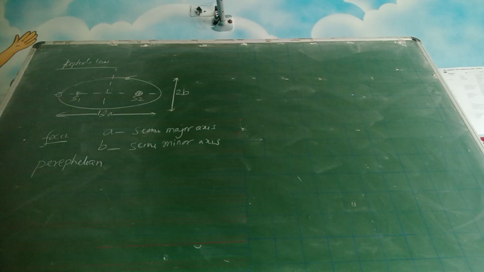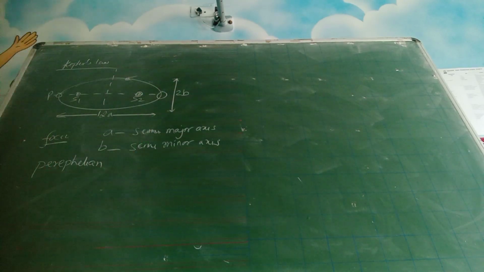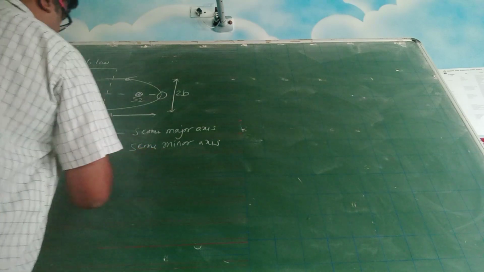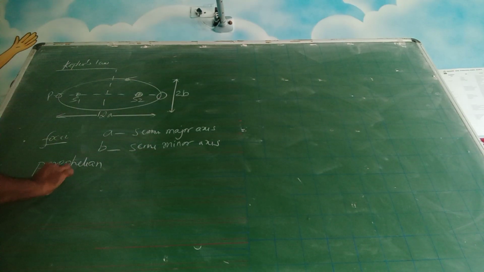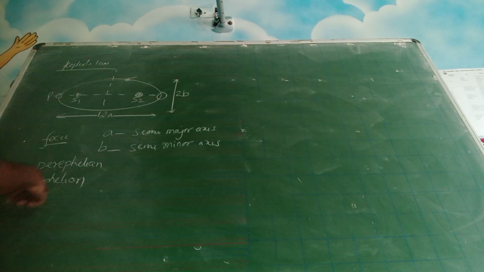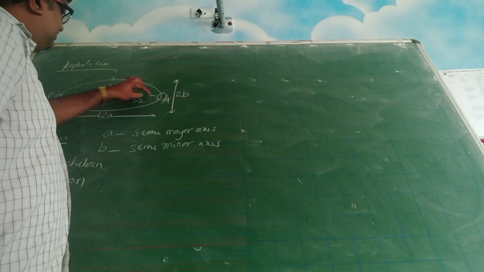Okay, so you write it as P. So when it is here, then it is called aphelion. These are terms you are supposed to know. You can call it as A. So you can say, sir, this is very close to this.